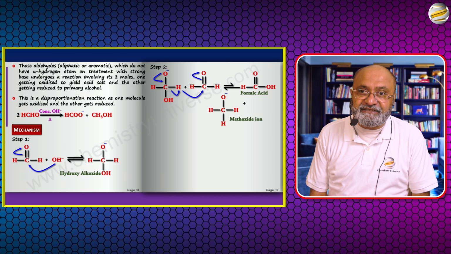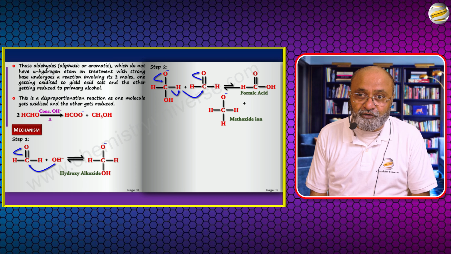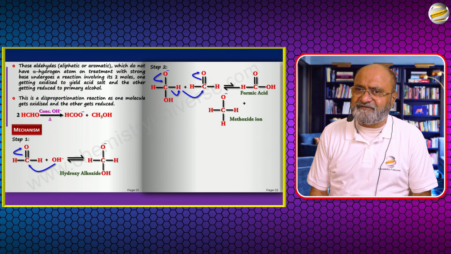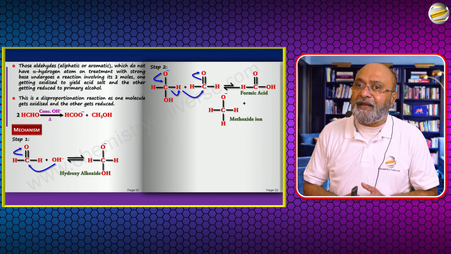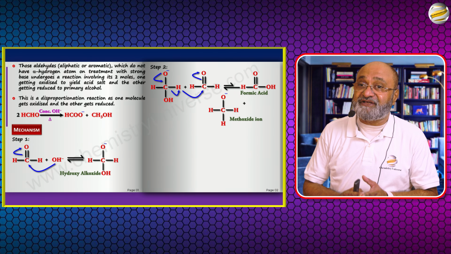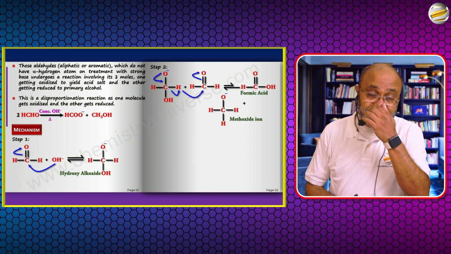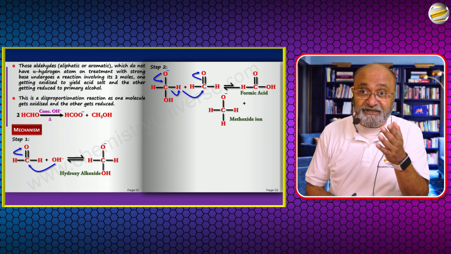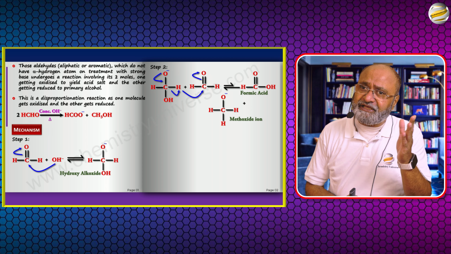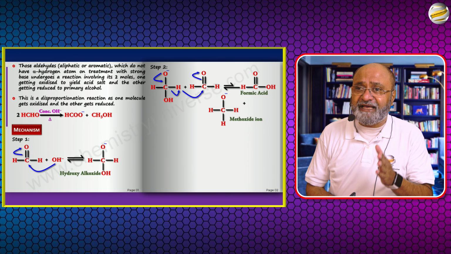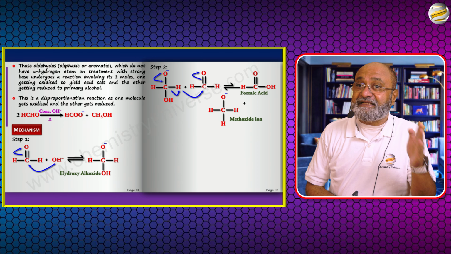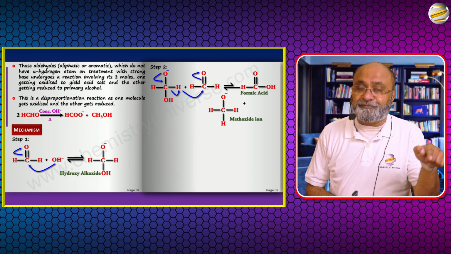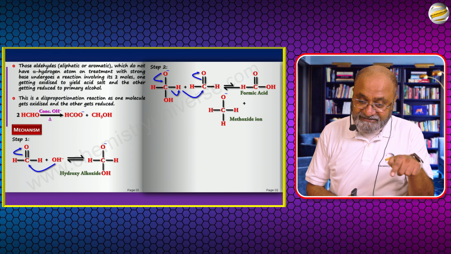But there is a tendency for the H also to leave with a pair of electrons. And remember, I do accept H minus is a very bad leaving group. But I've told this many times before, whenever H minus leaves, we discussed this in the reaction of Grignard's reagent with aldehyde and even during carbocation rearrangement, I said H minus never leaves. It will only leave when it can attack instantly. So it's always a one-step process. It doesn't leave and then attack. It leaves and attacks simultaneously.